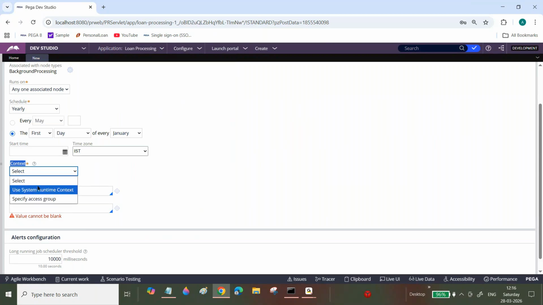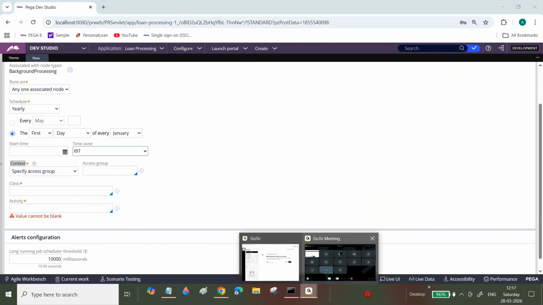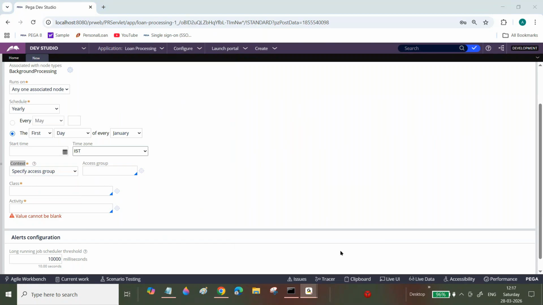Now here, either you can use the system runtime context or else you can specify the access group. In our real-time projects, how we do it is, for all the job schedulers, not only job schedulers, all background processing jobs, for that purpose we will create a separate access group. That access group we will specify.